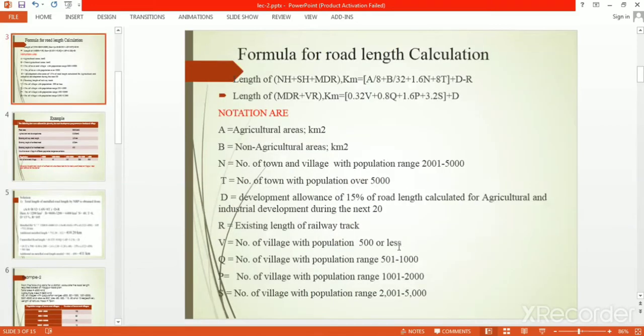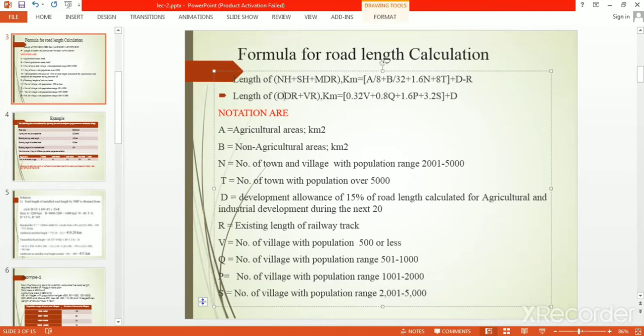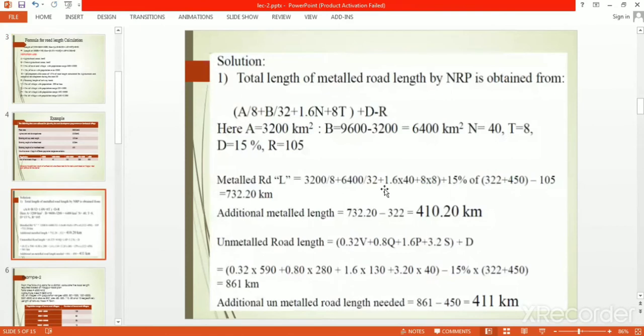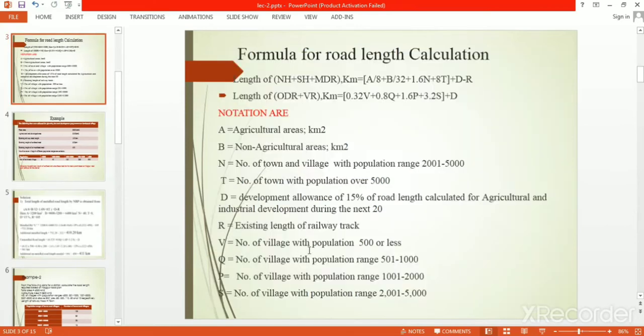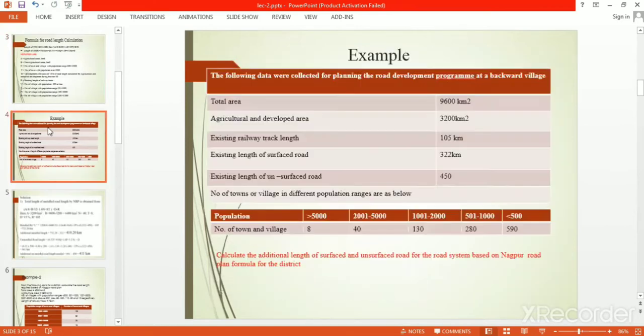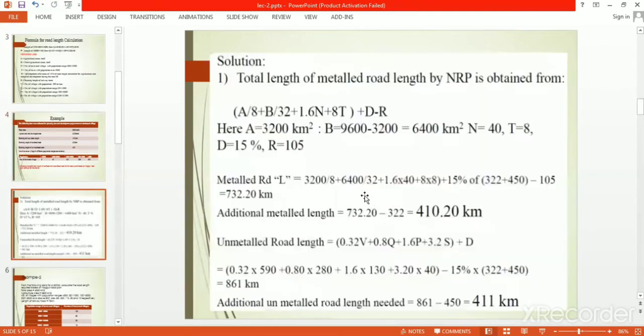Now the unmetalled road. What is the formula for unmetalled road? This is the formula, for major district road, other district road or village road. We put all the data: V, Q, P and S. One by one, what is V? V is the number of villages with population 500 or less, which is 590.